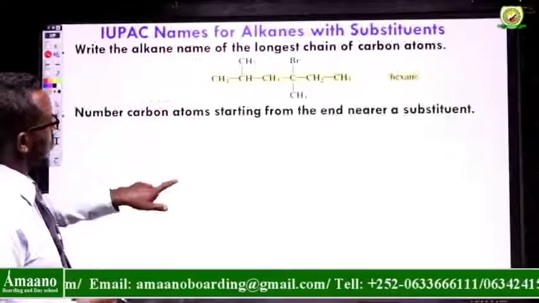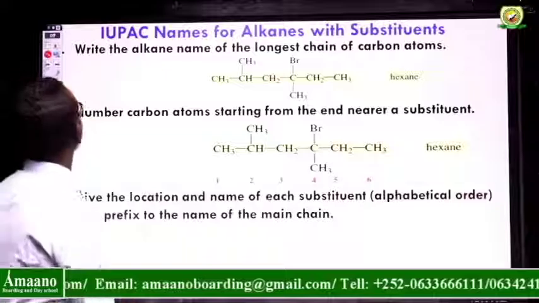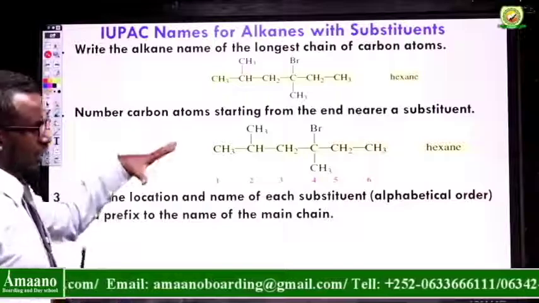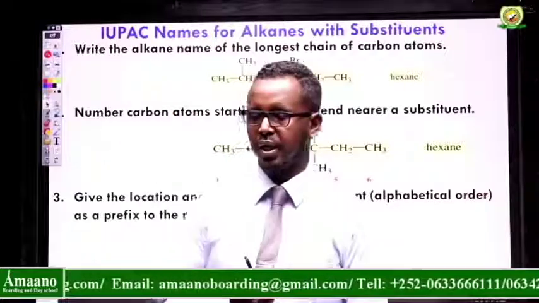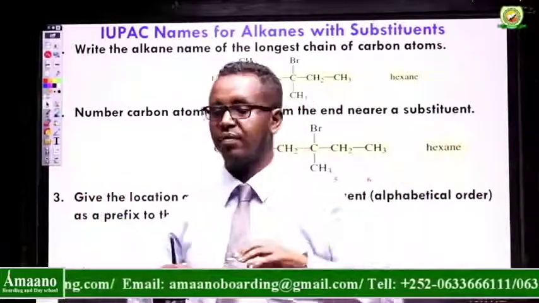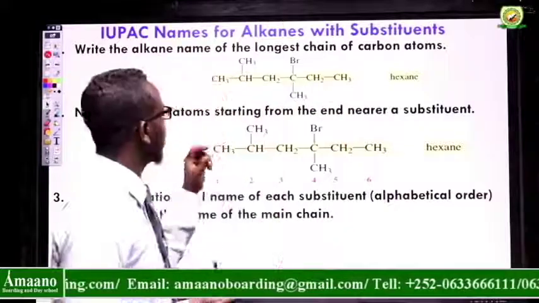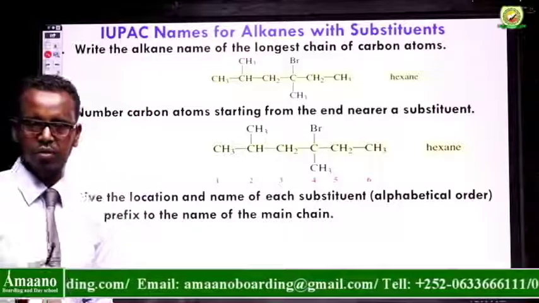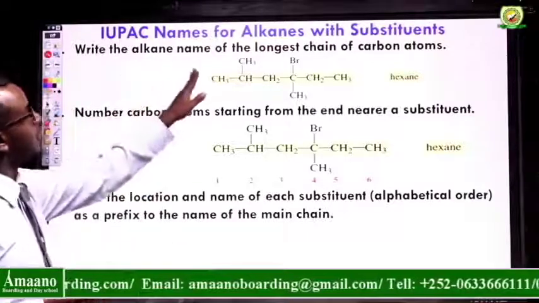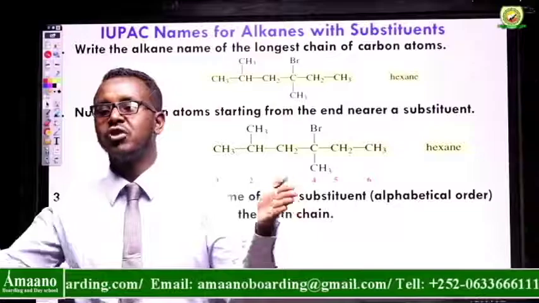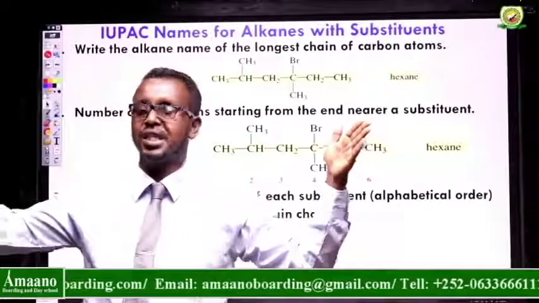We can summarize this around only three steps. We can put 5 or 6, whatever, but we can summarize around 3. So number 1: write the alkane name. First, you have to write the alkane name of the longest chain of carbon, which means you choose the longest straight chain.